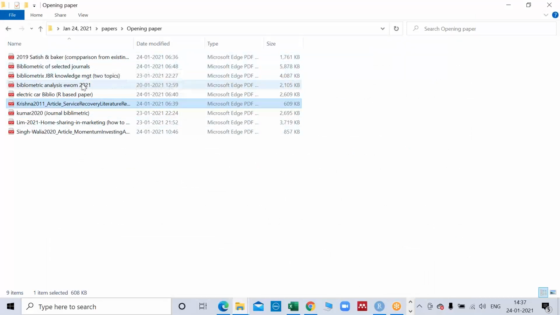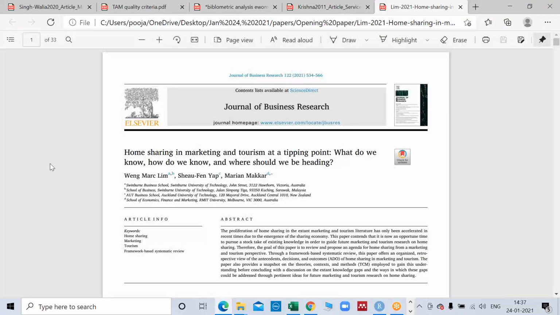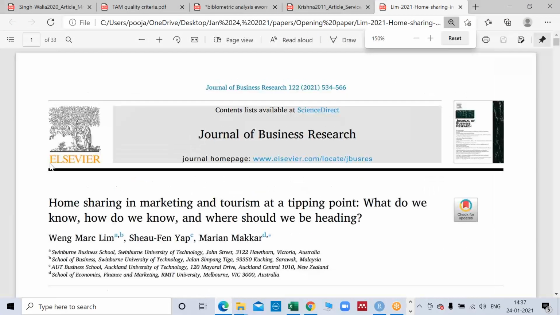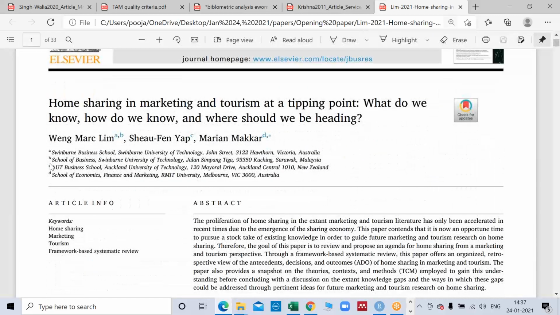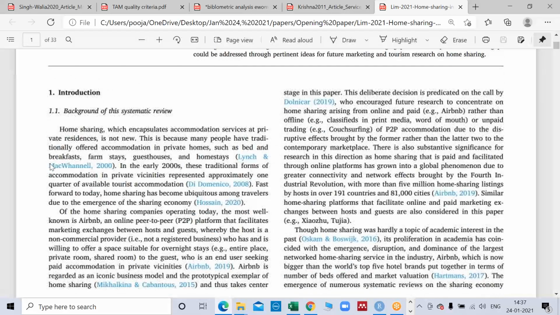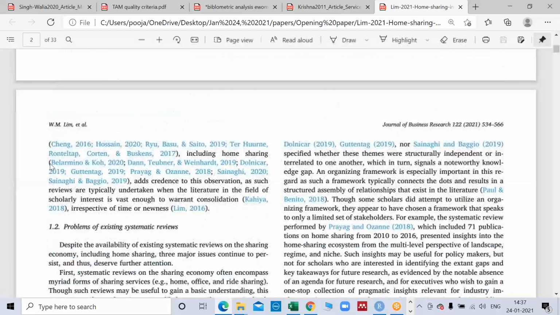It can be any SLR, maybe let's say we take this one. This is an SLR of home sharing in marketing and tourism at a tipping point, right? Now they have done an SLR.